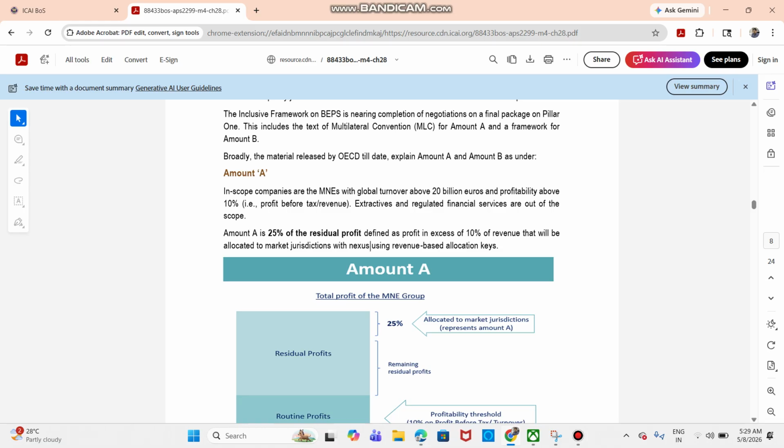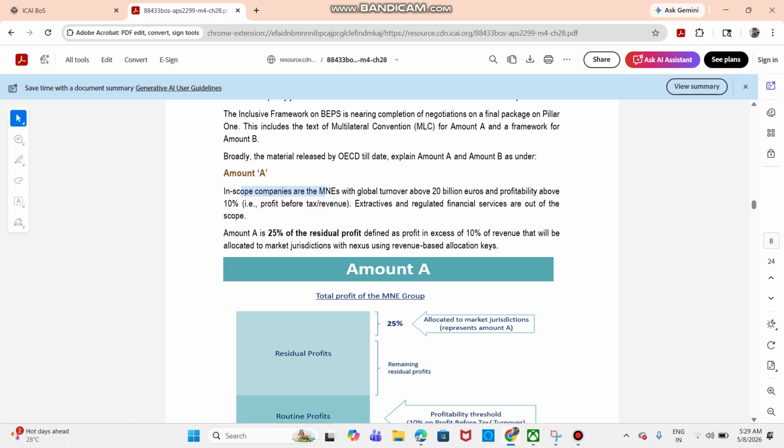So, first one is what is meant by Amount A? What are the various items that will be included in Amount A as per the OECD? In Amount A, the in-scope companies are the MNEs with global turnover above 20 billion euros and profitability above 10 percent. So these two numericals are key. You might get an MCQ or you might get it in question 6b like that also.